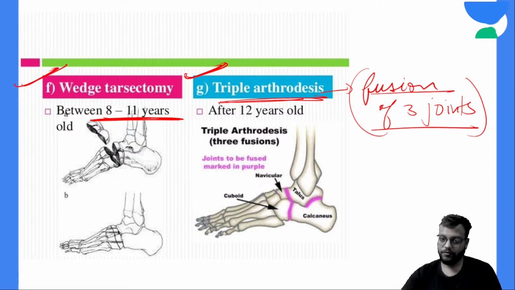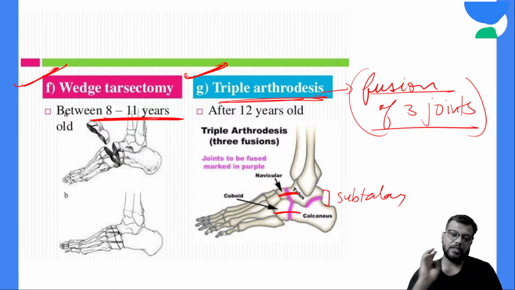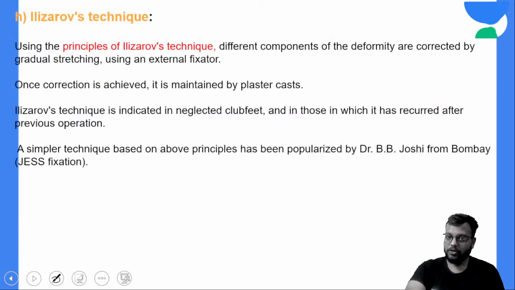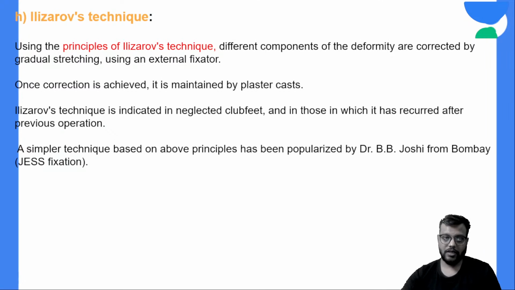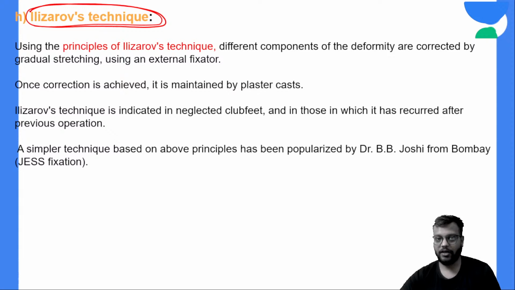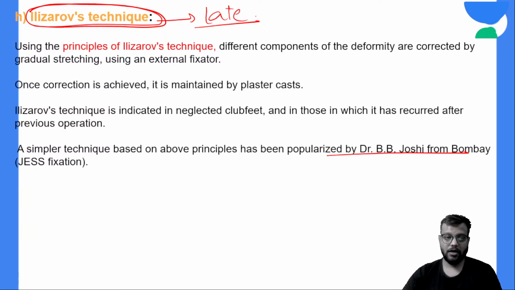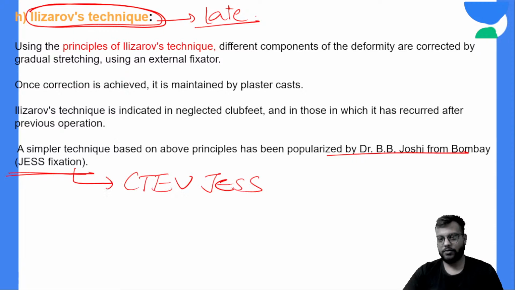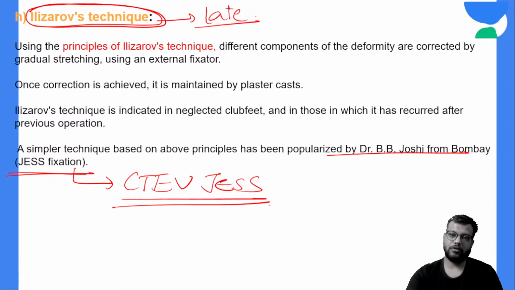There is fusion of three joints, that's why it is called as triple arthrodesis. And what are the three joints? First is your talus and calcaneum के बीच में joint, that is your subtalar joint, calcaneocuboid joint, and the talonavicular joint. Okay, these three joints are fused. This is called as the triple arthrodesis. And also you can go for the Ilizarov technique in case of resistant or neglected CTEV which are presented very late, and a special type of JESS which is called as the CTEV JESS can also be used.